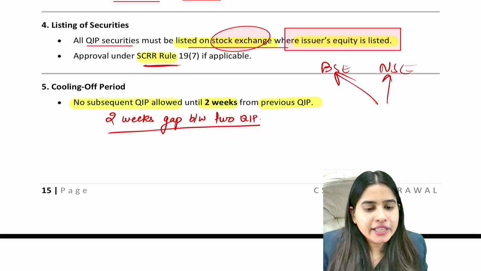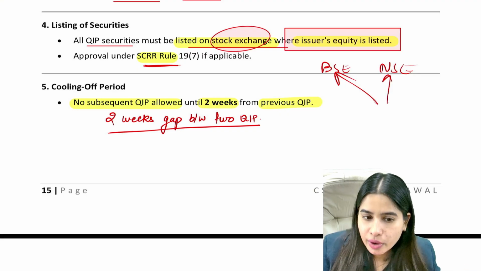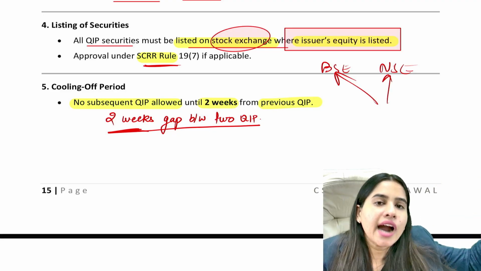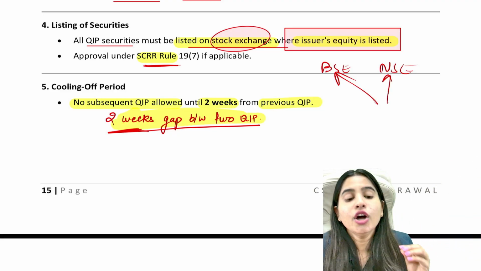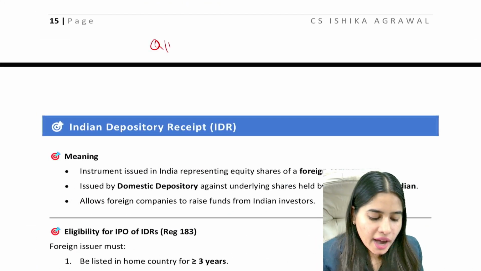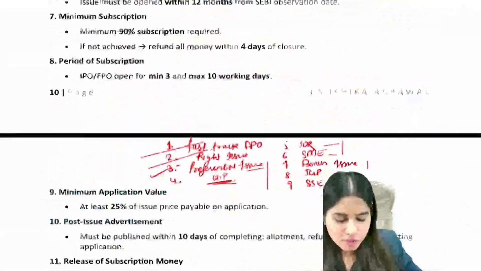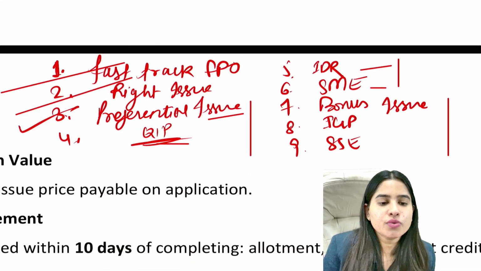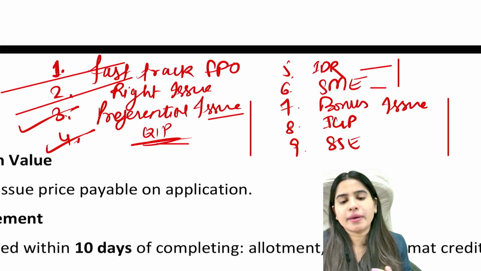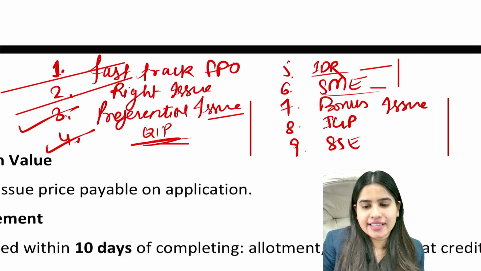Let's say today I completed one QIP, then immediately within 2 weeks I cannot start another QIP. I have to wait for 2 weeks. Only after completion of 2 weeks can I start another QIP, which means there should be a minimum 2 weeks gap between two QIPs. With this we are done with the topic of QIP, and with this we are done with 4 out of 9 of the remaining topics. We have done fast track, we have done rights issue, we have done preferential issue, and we have done QIP, qualified institutional placement. The next one in line is IDR and SME. Okay.